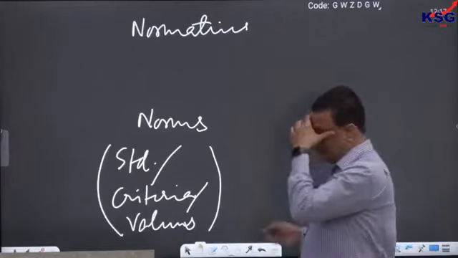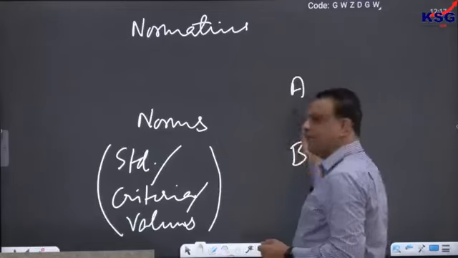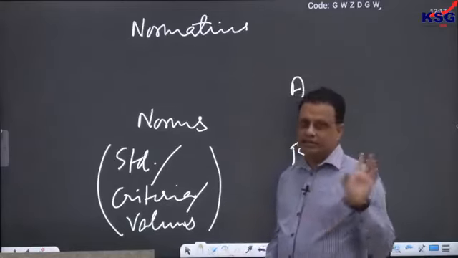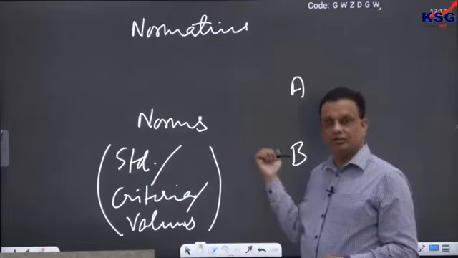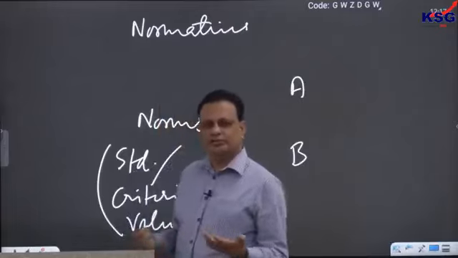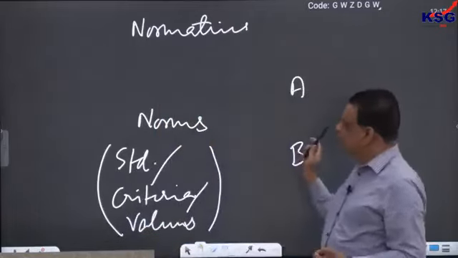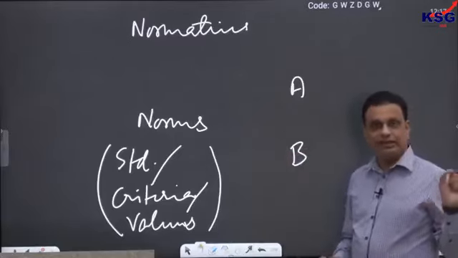Suppose at one point of time you have two choices in front of you, A and B, and you have to make a decision in favor of one rather than the other. And suppose you are confused, not able to decide what is right and what is wrong. You are in a dilemma, in doubt, in confusion. In such a situation, these norms often help us to take a decision.